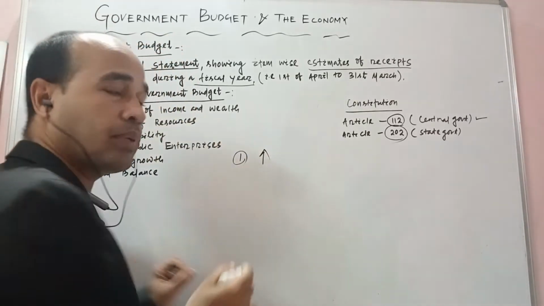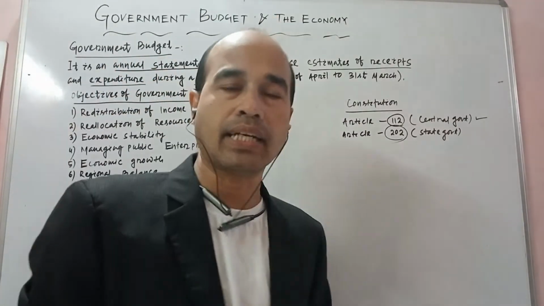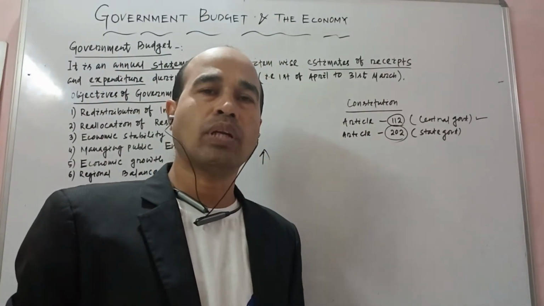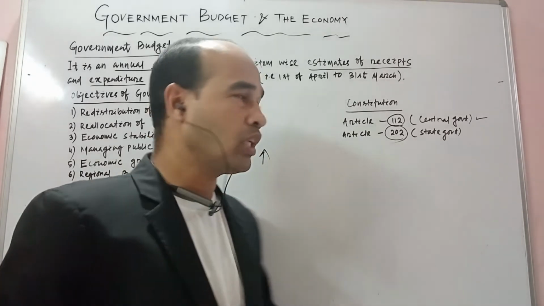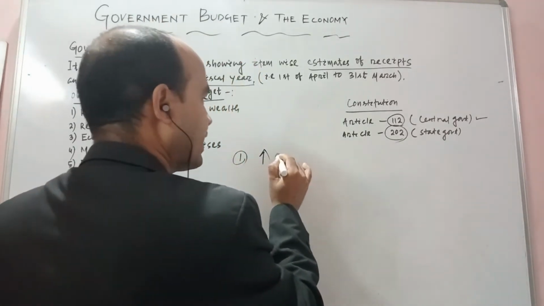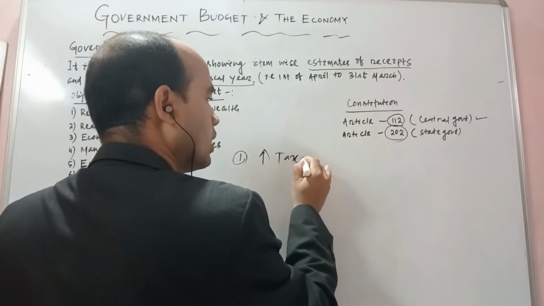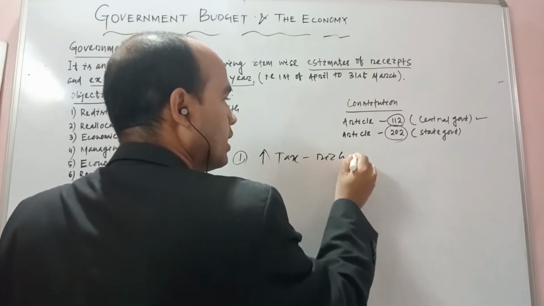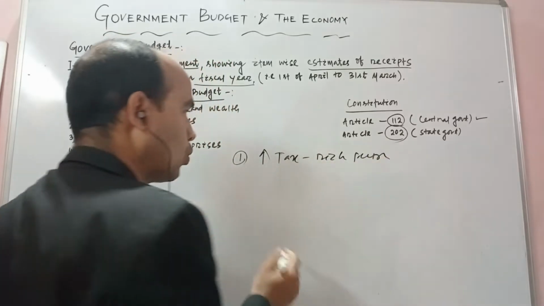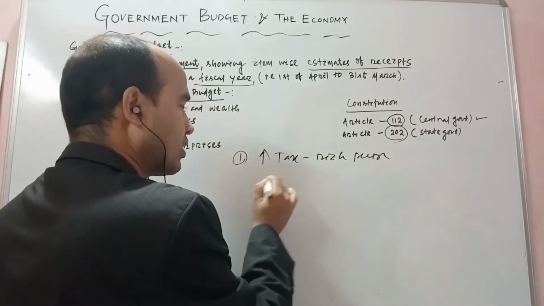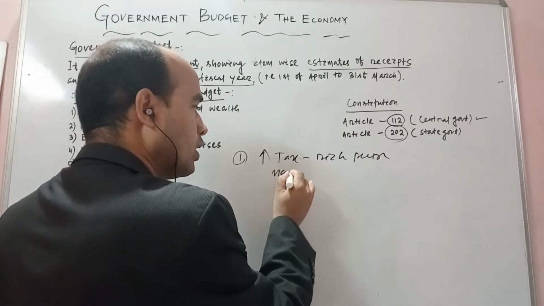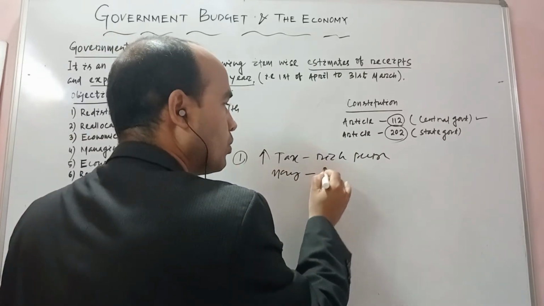Once again, a redistribution of income and wealth in our country. Few people are poor and few people are rich. To bring equality between rich and poor, government charges high tax over whom? Rich people. And whatever money government is getting by the tax, that money government spends for the poor people.